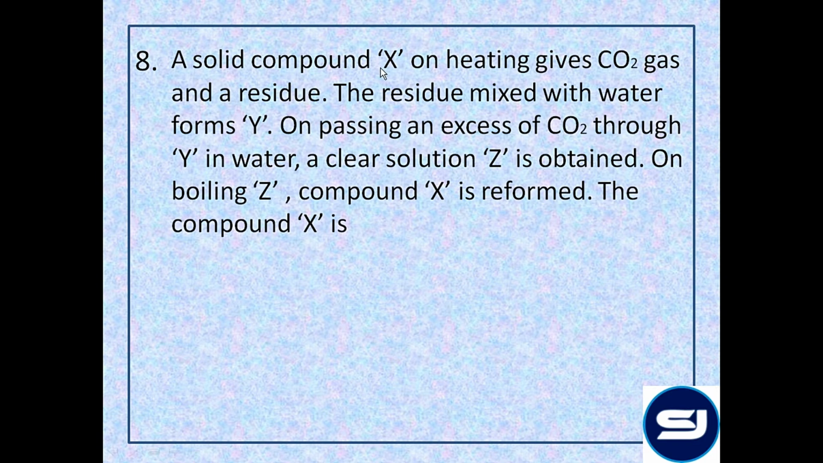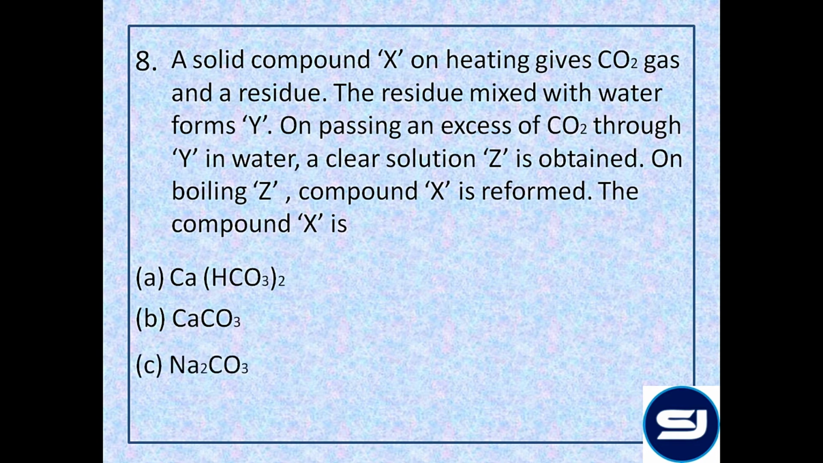A solid compound X on heating gives CO2 gas and a residue. The residue mixed with water forms Y. On passing an excess of CO2 through Y in water, a clear solution Z is obtained. On boiling Z, compound X is reformed. The compound X is. Now for such questions, it's always better to look at the options given and then analyze. The options are calcium bicarbonate, calcium carbonate, sodium carbonate, and potassium carbonate.